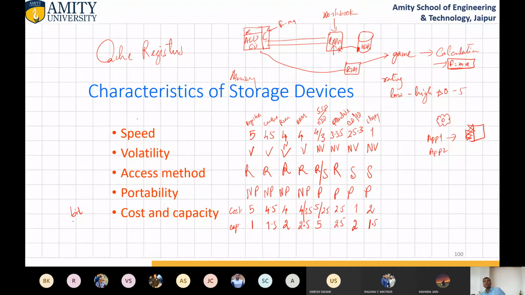Similarly, in Android also there is cache memory. Inside that cache memory, only those portions come which we are using for our purpose. Okay, clear? Yes. So this application cache is not part of cache memory. It is part of main memory. But the cache of whatever application we are running and using is the actual cache memory.